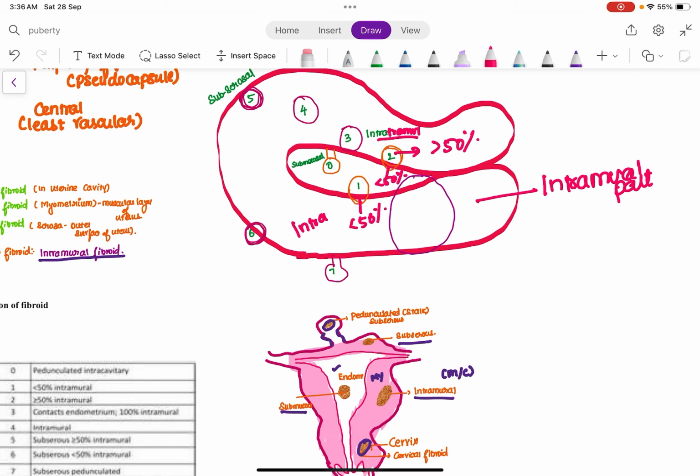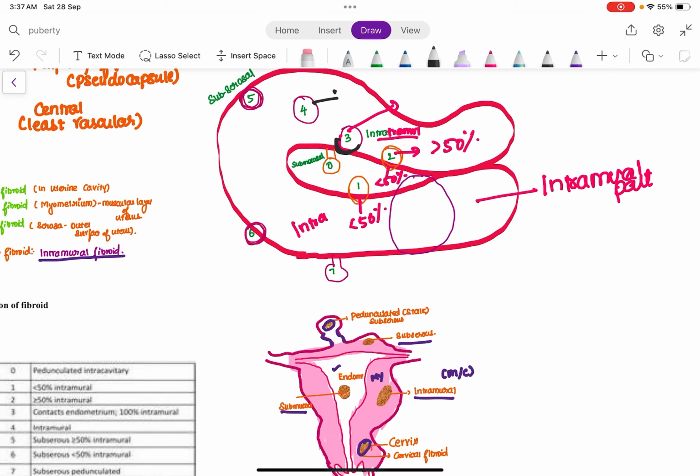So this fibroid is located in the intramural part, but it contacts the endometrium. That is, see, this is the type 3 fibroid. It is in the intramural portion, but it touches the endometrium. As you can see here, it touches the endometrium. Since it touches the endometrium, it is an intramural fibroid, but it contacts the endometrium. So it is type 3.